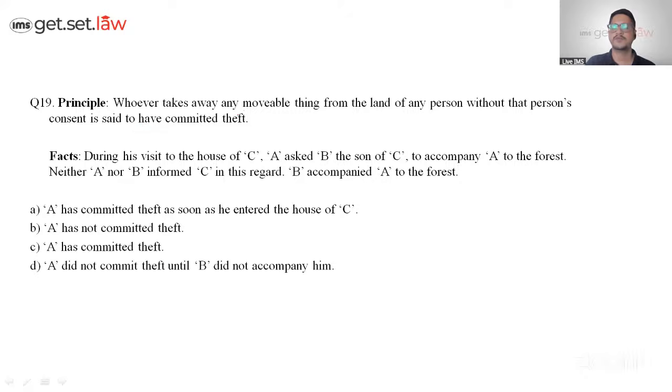Now we have a principle and facts again. Whoever takes away any movable thing from land of any person without that person's consent is said to have committed theft.